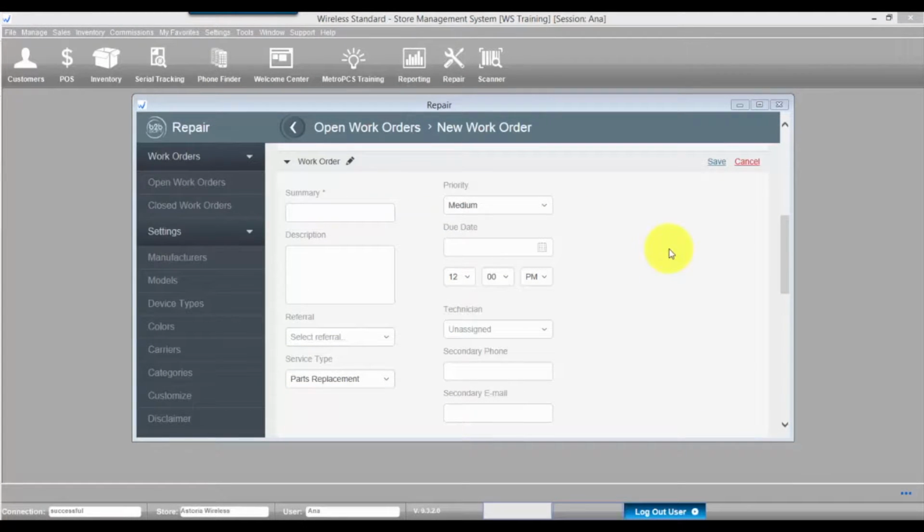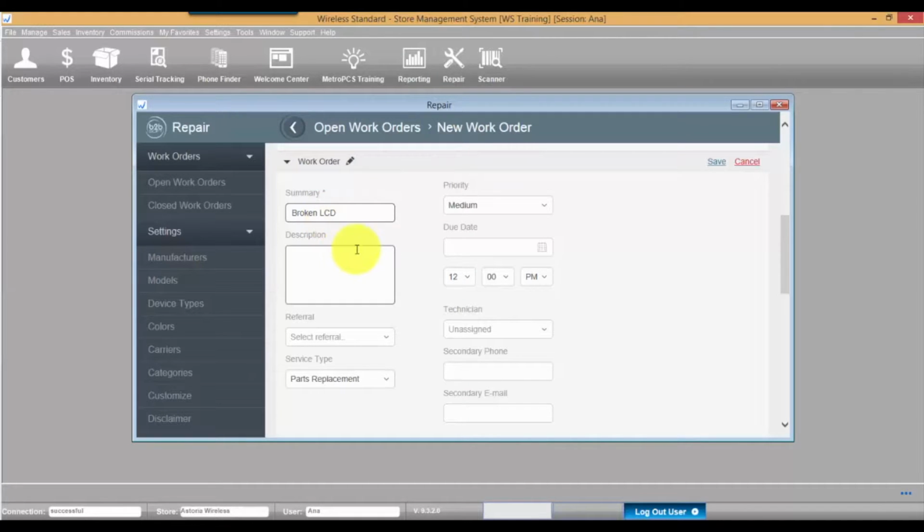In the Work Order section, define the work order details. Enter a summary of the device issue. This field is required. You may enter some additional information in the description field. You may also select the referral source for this repair.